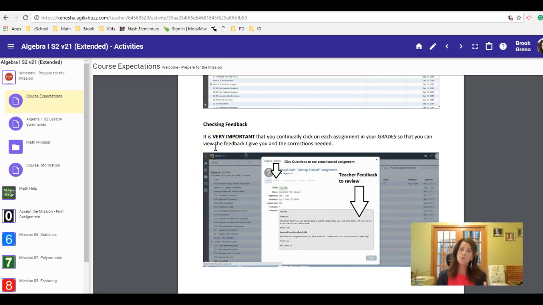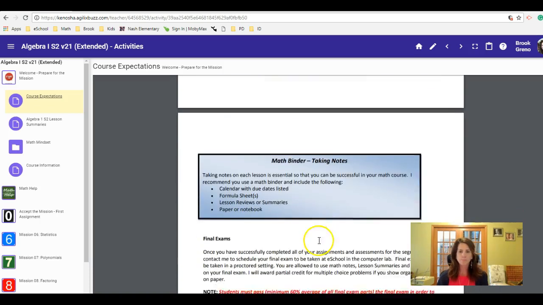whether you see it in your feed, right? Or if you're actually going to your grade book and clicking on the score of each assignment and reviewing it there, and reviewing the questions you got wrong or any of the feedback I give you, whether it's video, audio, or maybe I'm just writing you some corrections you need to do moving forward. So just make sure that you're always seeing that and that that's important. Even if you get like a 90% on an assignment, you made a mistake of some sort, so go back and take a look at that.